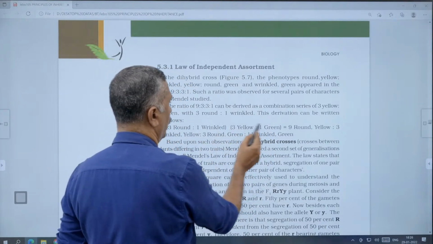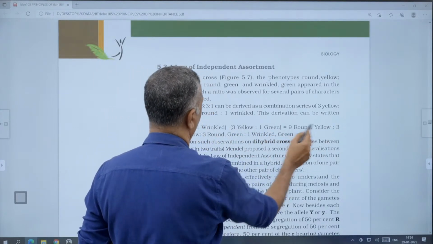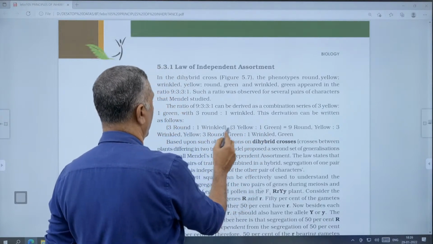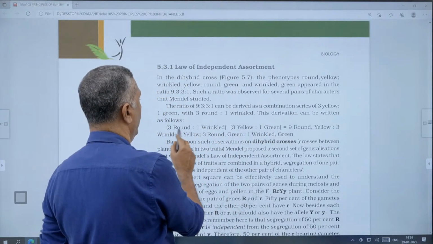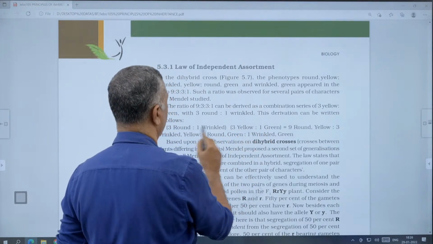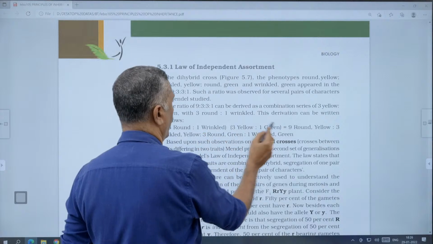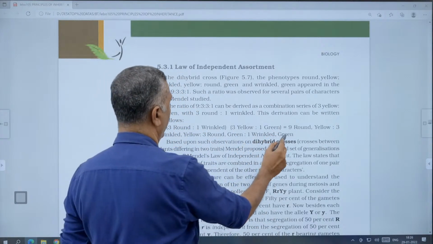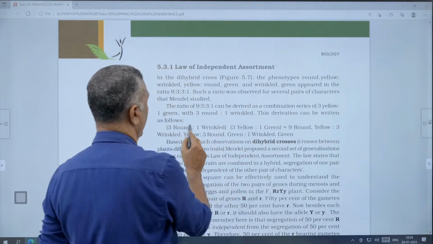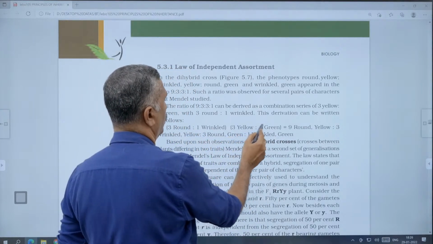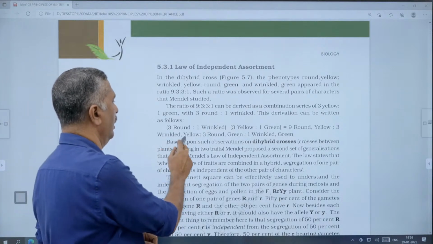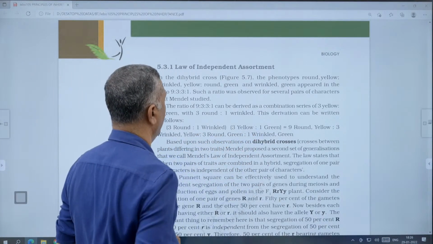Then it will be 3 into 3, that is 9 round yellow. Next 1 into 3, that is 3 wrinkled yellow. Then 3 round into 1, that is 3 round green, and 1 wrinkled into 1 green, that's called a wrinkled green. That is the combination series of 3 round:1 wrinkled into 3 yellow:1 green. That will be 9 round yellow, 3 wrinkled yellow, 3 round green, and 1 wrinkled green.